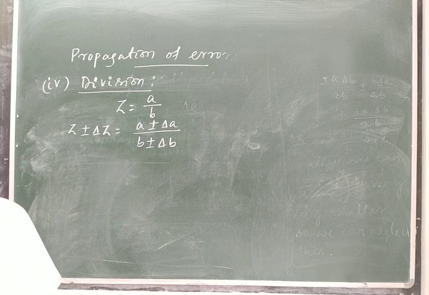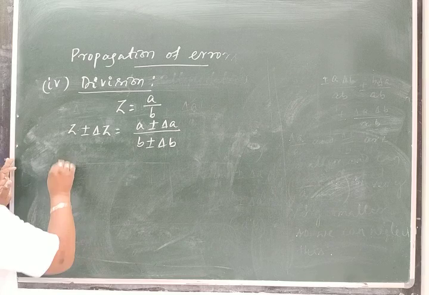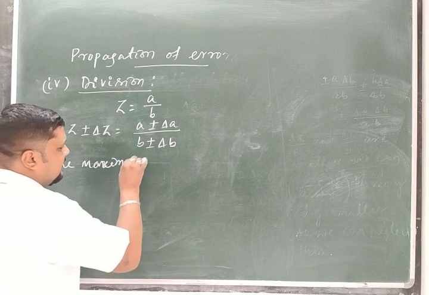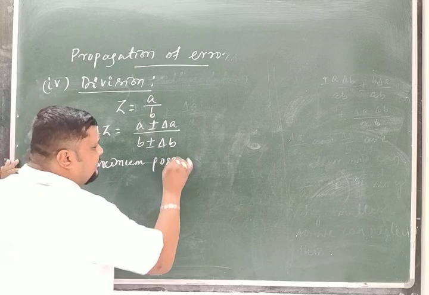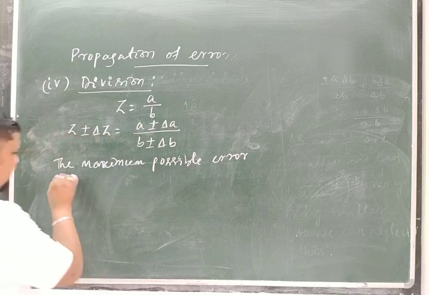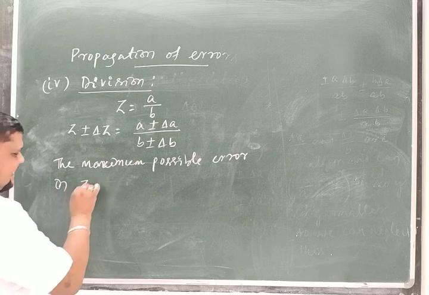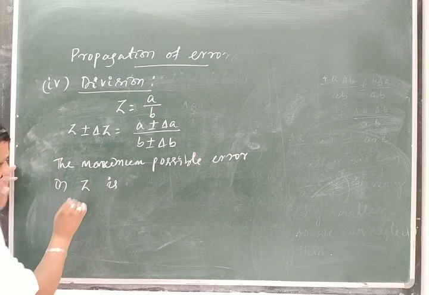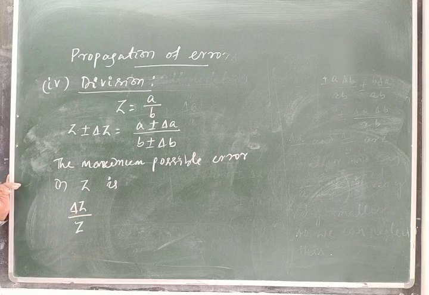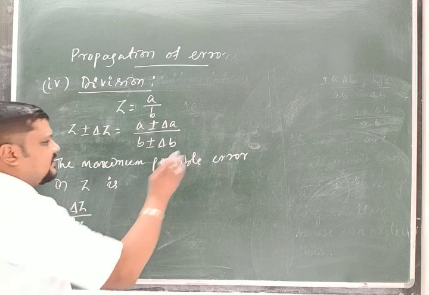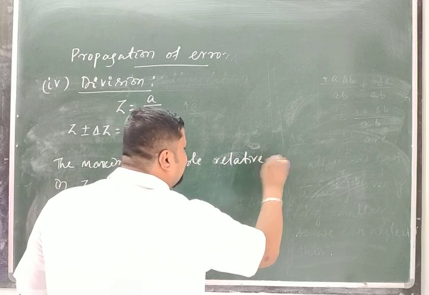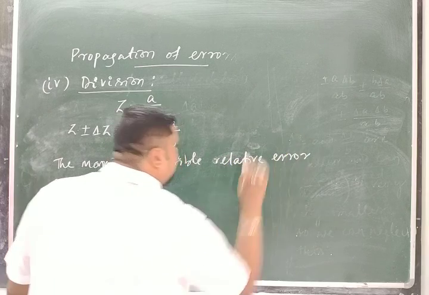Instead, I will write the final result. The maximum possible error in Z, I will write as delta Z by Z, the maximum possible relative error, like in your product.